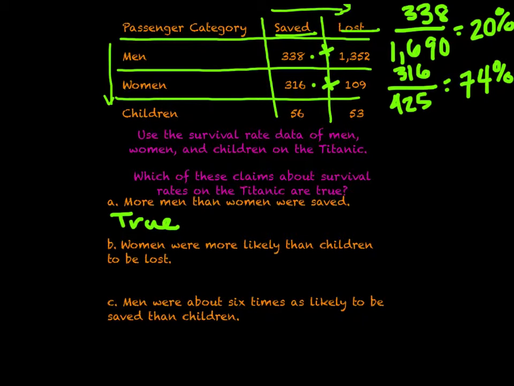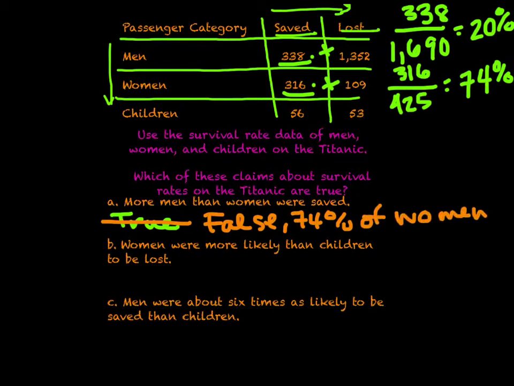More women were saved. So if you're just looking at the numbers of people saved, men definitely win. But if we're actually looking at the proportions of various people, we can say false. 74% of women were saved compared to the 20% of men. So looking at percents can help us put things into perspective.